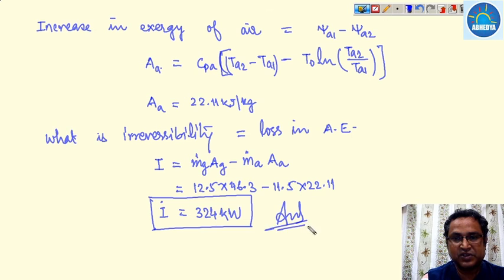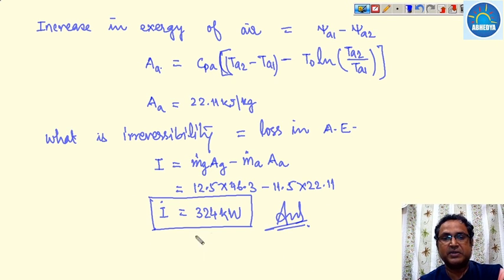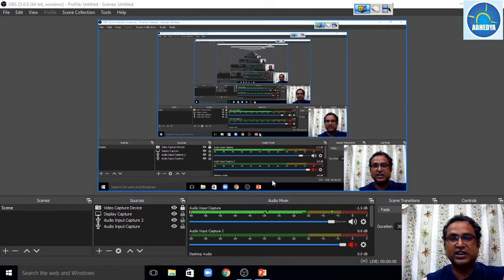Okay, so this was again a very good question. How much is the irreversibility that will be generated? So the total irreversibility generated will be 324 kilowatt. Now in the next part,